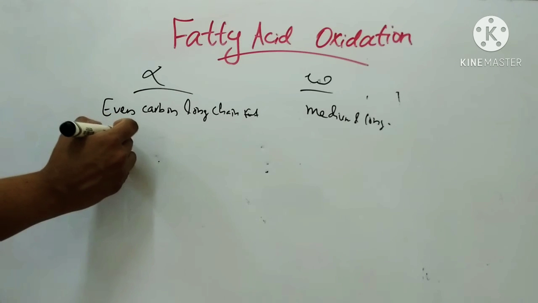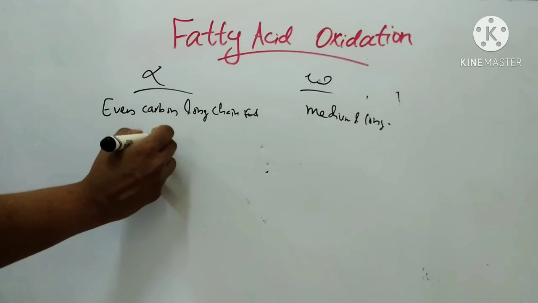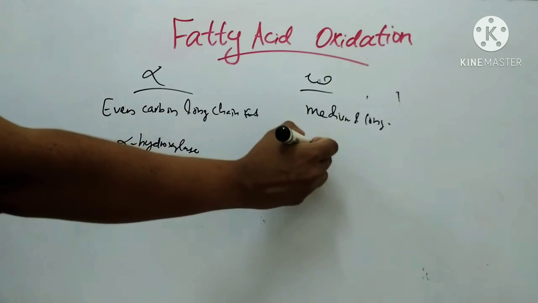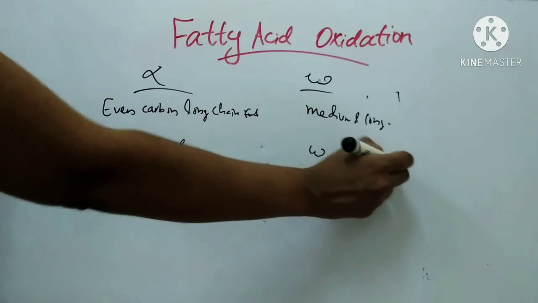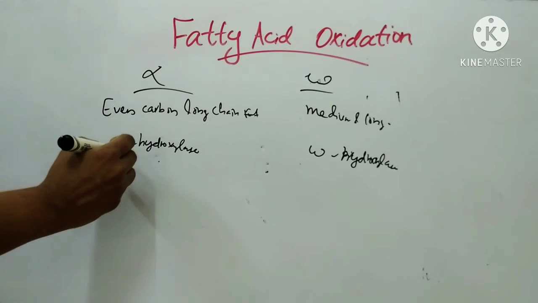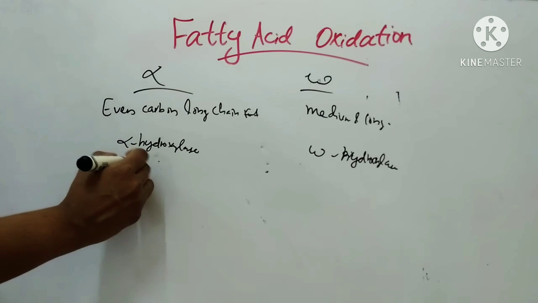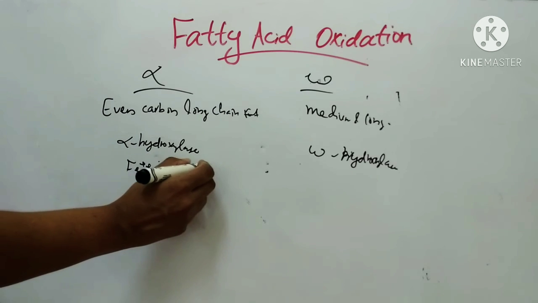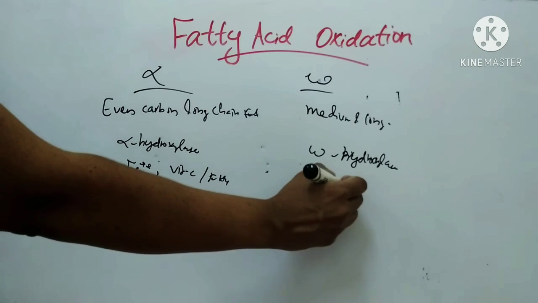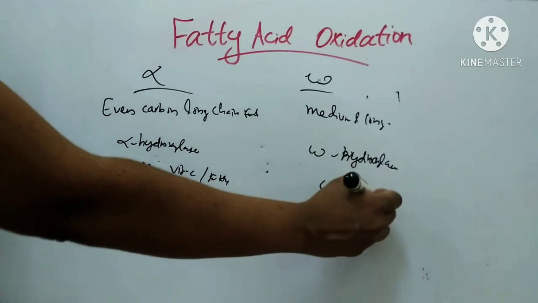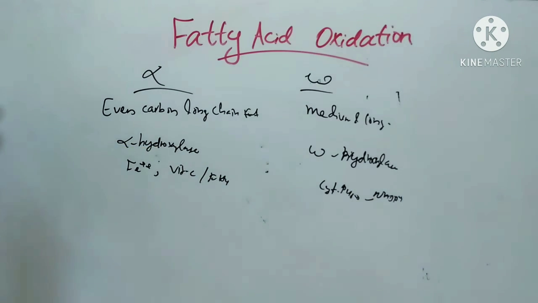Then here the enzyme is alpha hydroxylase, a monooxygenase. Here it is omega hydroxylase, which is also a monooxygenase. In alpha, the cofactors required are Fe++, then vitamin C or FH4. In omega, cofactors are cytochrome P450, flavoprotein reductase and NADP+. These are the differences between alpha and omega.